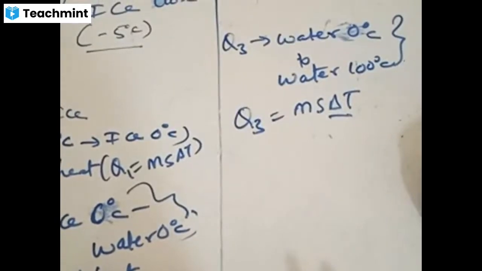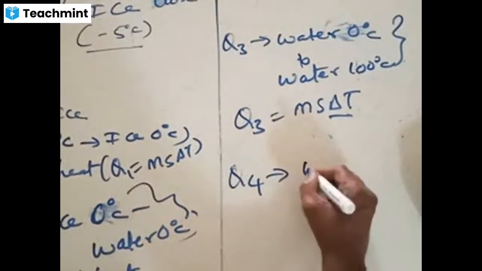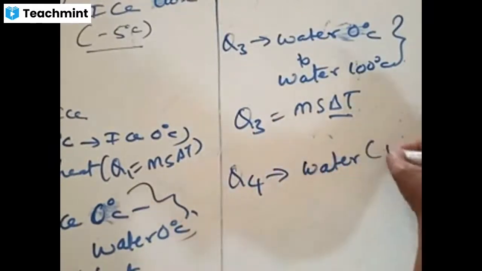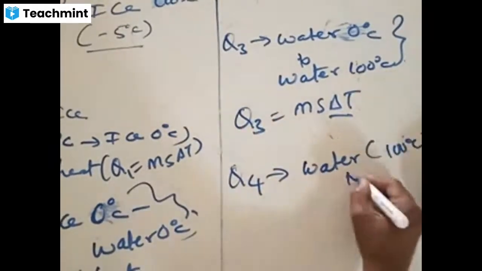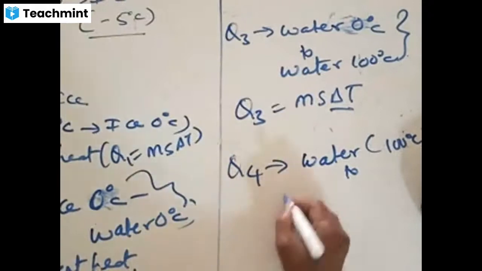Q4. Water to vapor. Very good, Manasa. You are on the track. Q4 is from where to where? Water at 100 degrees Celsius to what we say as steam. Vapor. The other name of vapor is steam. We call it as what? Steam. Steam at what?